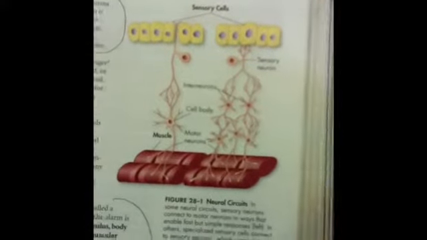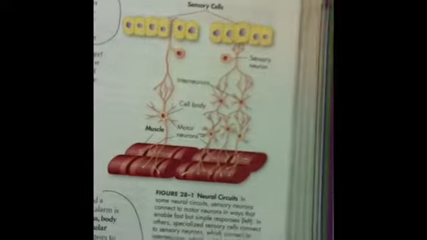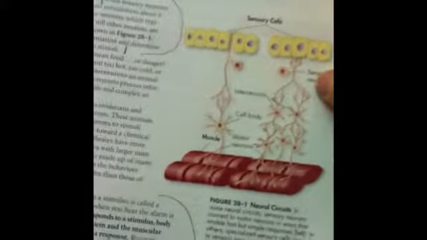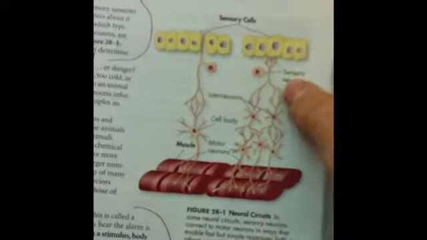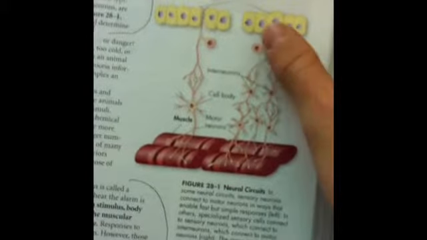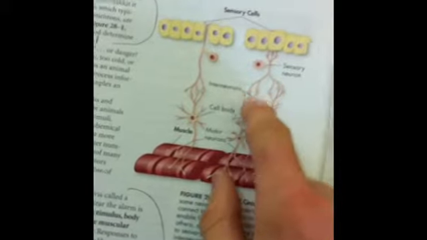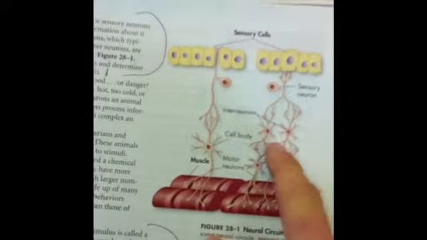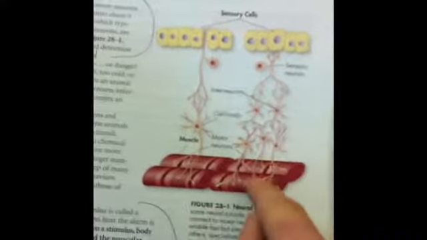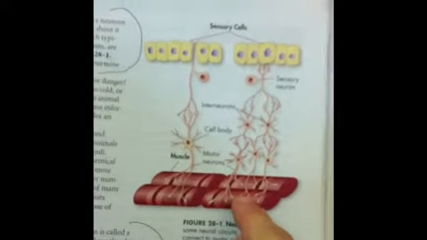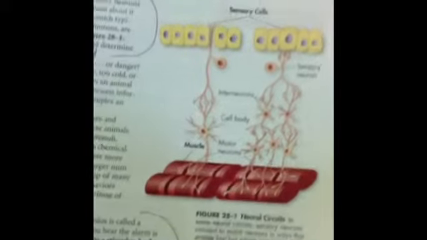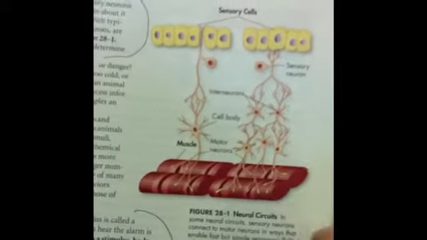So this is a diagram of what I just talked about. This is the sensory cells and sensory neuron. It detects heat, light, and chemicals, and from there it goes to the interneurons, and it passes the information. It goes through there to pass the information to the motor neurons, and this carries out the directions that the information from the interneurons pass, like the movement, and these cells right here produce the movement right here. And so, that's what's going on in the body and what I just talked about.